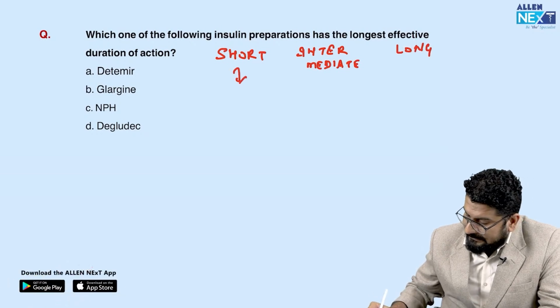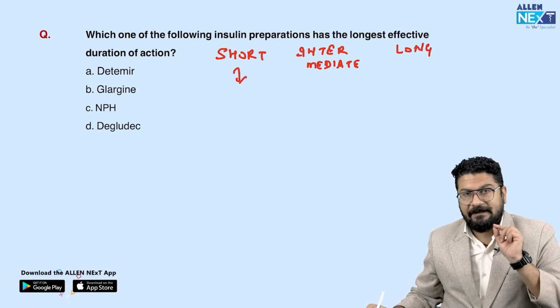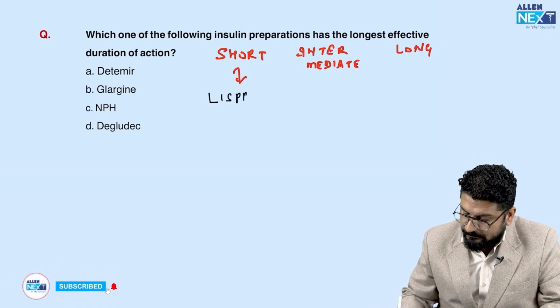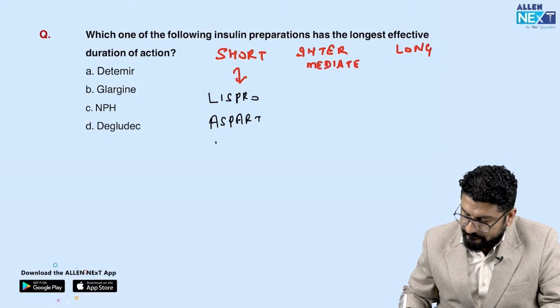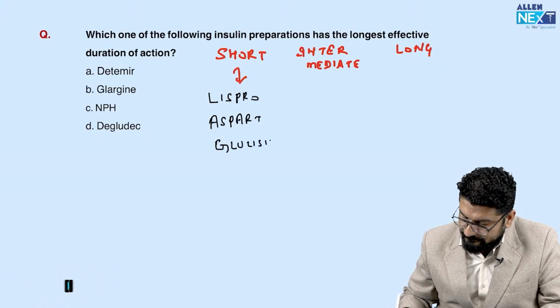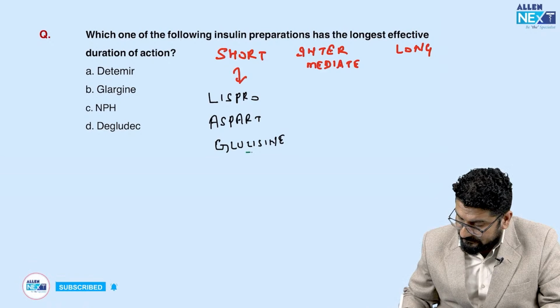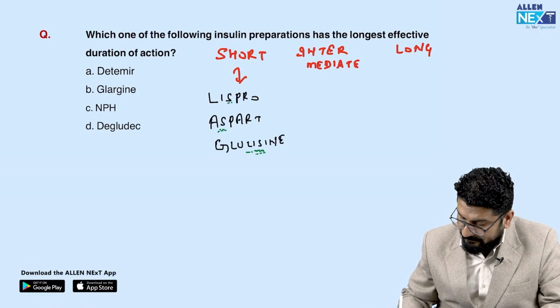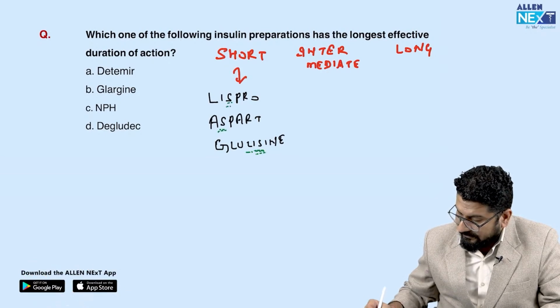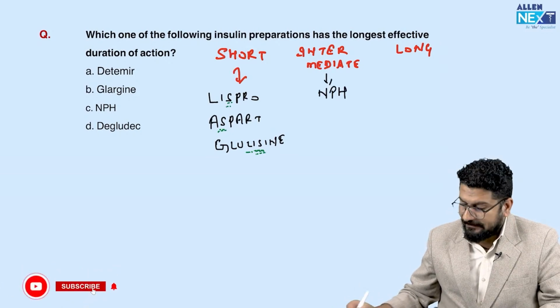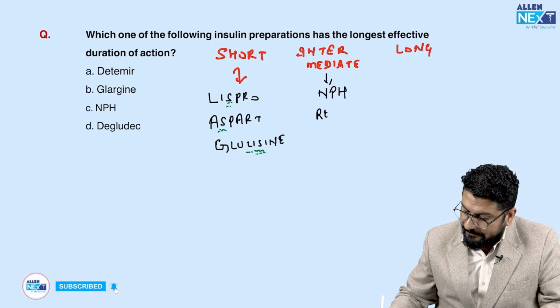So remember all the insulins which have the alphabet S in their name, that is short acting, means Lispro, Aspart, Glulisine. So if you notice carefully, you can see the letter S: Glulisine, Aspart, Lispro. Intermediate, what we have is NPH. NPH is neutral protamine Hagedorn, and regular insulin.